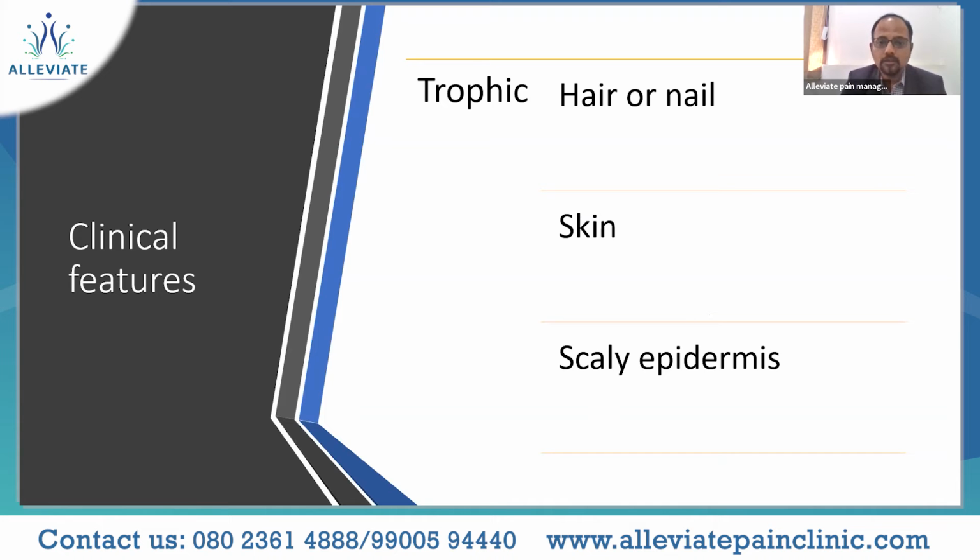which also helps us speak about the trophic changes, what you see in the hair and nail changes, and the skin changes. It could be extreme dryness, or the skin could be shiny, red in nature, with a scaly epidermis, which is noted.